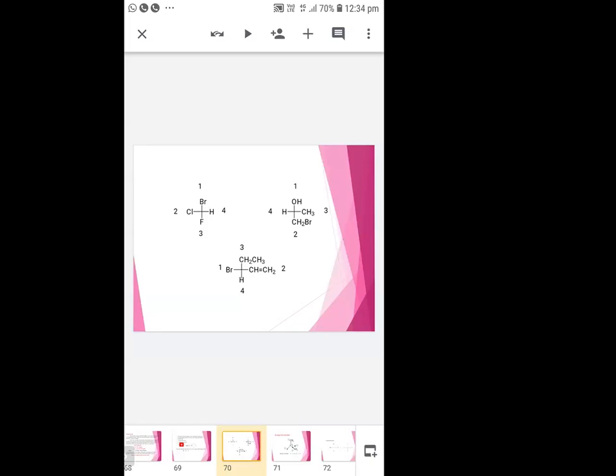So Br, that should be given second priority, then third and fourth. Here the double bond is here. First priority goes to the highest atomic number, and second to the double bonded one, because it is a carbon doubly bonded. That is why it is second priority, and then a third and fourth one.